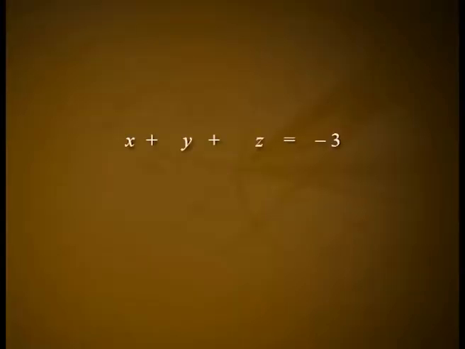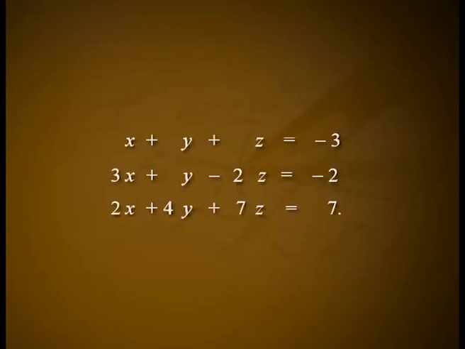Example 3. Apply the rank test to examine whether the following system of equations is consistent, and if consistent, find the complete solutions. x + y + z = -3, 3x + y - 2z = -2, 2x + 4y + 7z = 7.